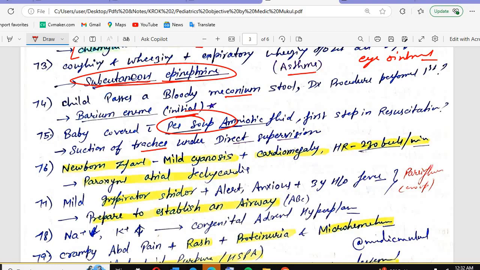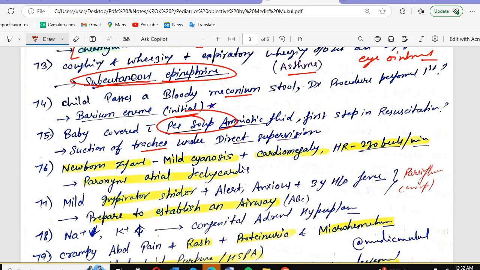It is because of the meconium. So the greenish thick fluid often indicates meconium-stained amniotic fluid. So we have the fetal passage of the meconium, that is the first stool, into the amniotic fluid before or during the labor. That is what we have in the pea soup amniotic fluid.